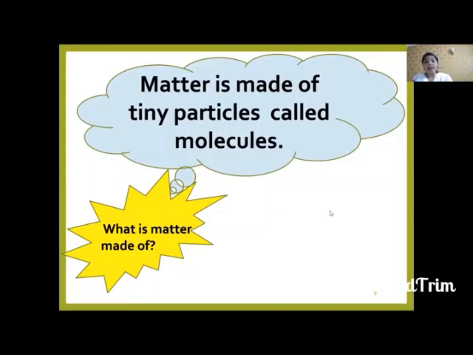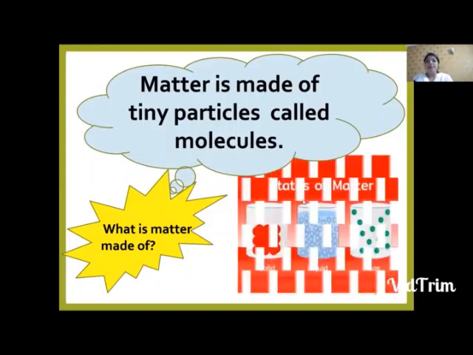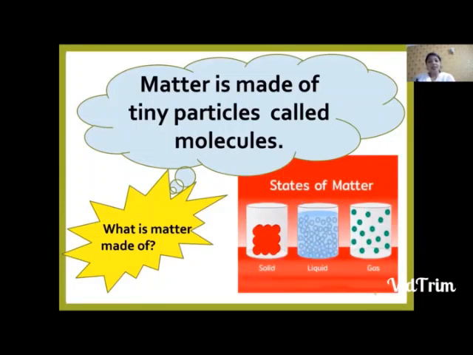And matter exists in three states. Do you know what they are? See, there are three states of matter. They are solid, liquid and gas. And here you can see a diagrammatic presentation of molecules. Whatever round shapes you are able to see, these are the diagrammatic presentation of molecules. So I hope you understood today what is matter, what are the three states of matter, what is a molecule. So today what did we learn till now? What is matter?